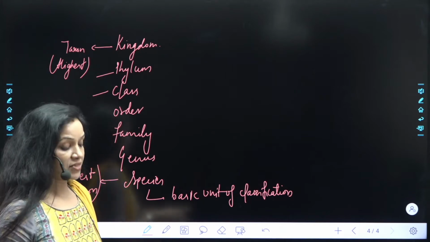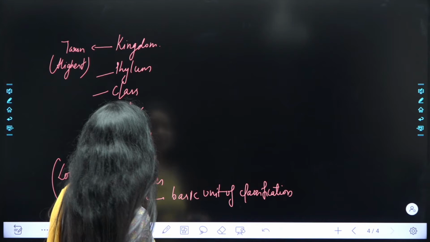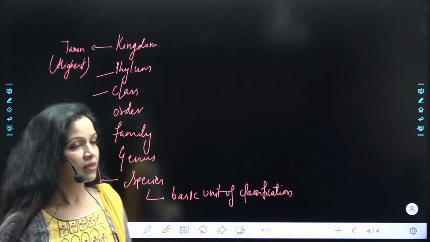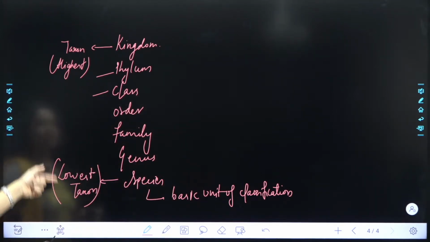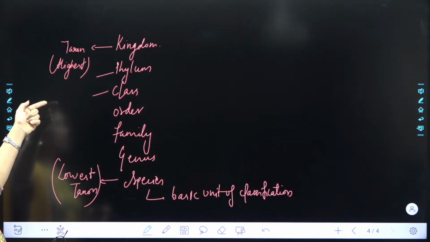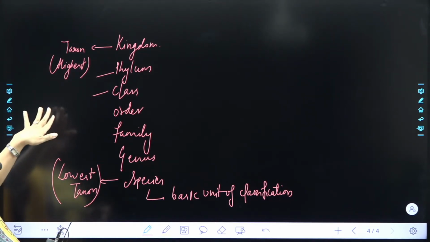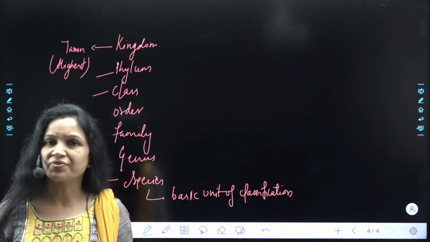Right, all of you? समझ आ रही बात? Yes. Family, after family it is genus. Genus. ठीक है बच्चा? So lowest taxon is species, highest taxon is the kingdom. Under kingdom, if I talk about Animalia, all the animals come. Species is the lowest one and it is the basic unit of classification.